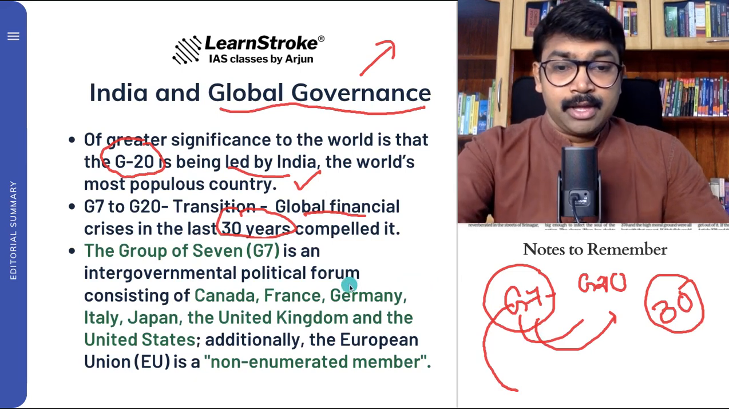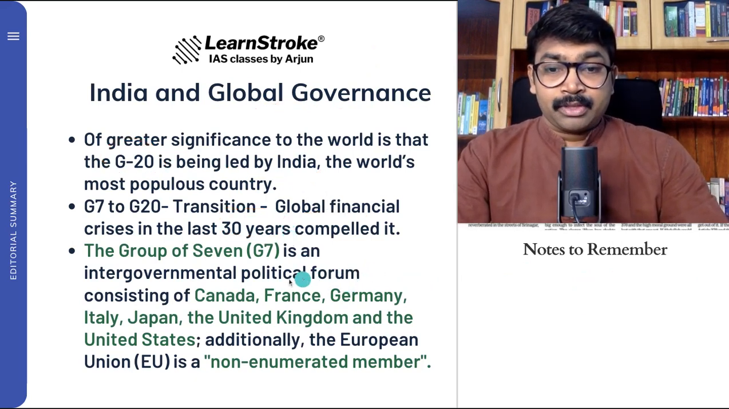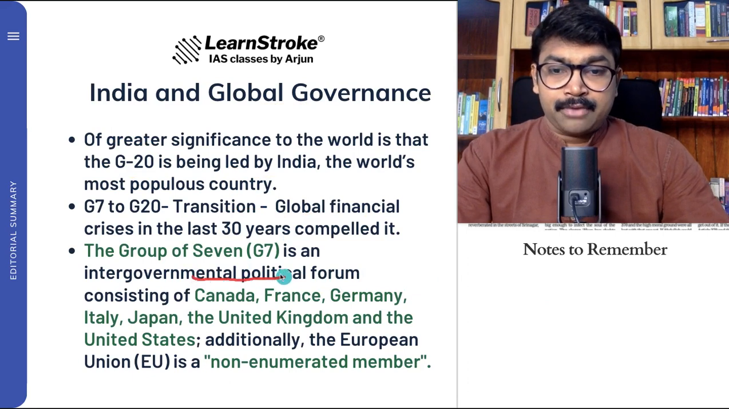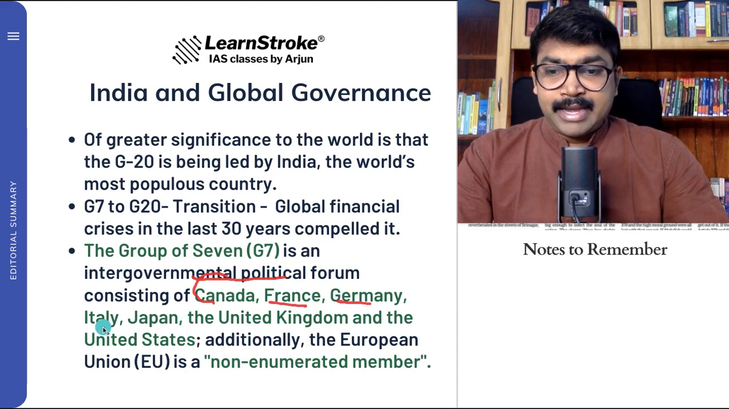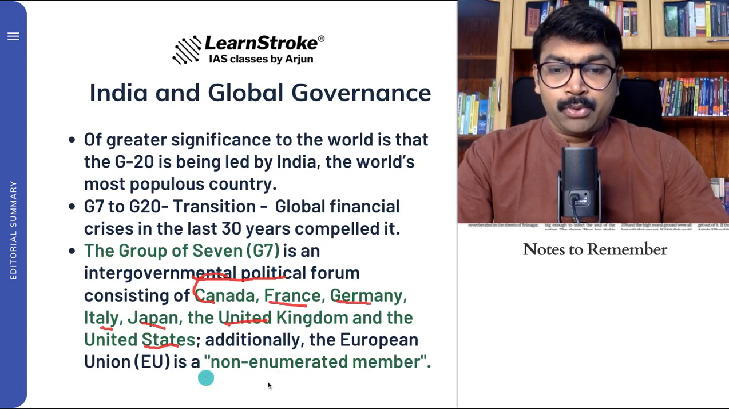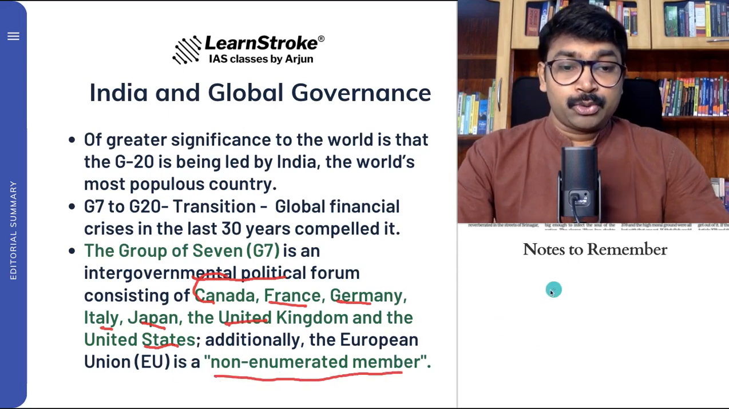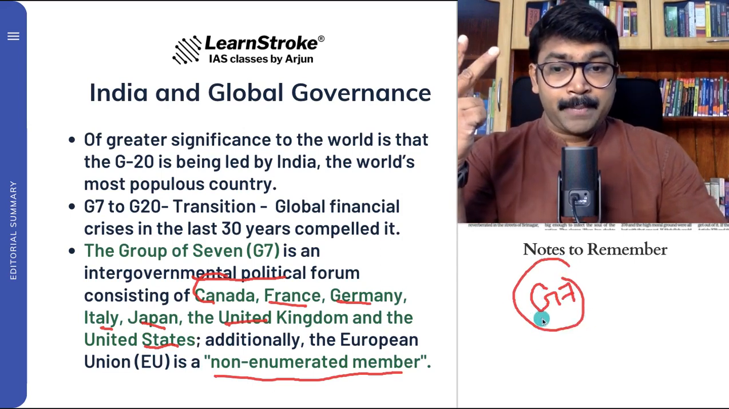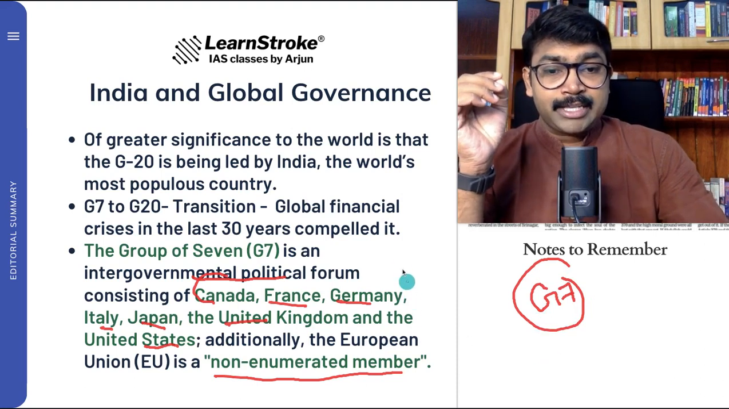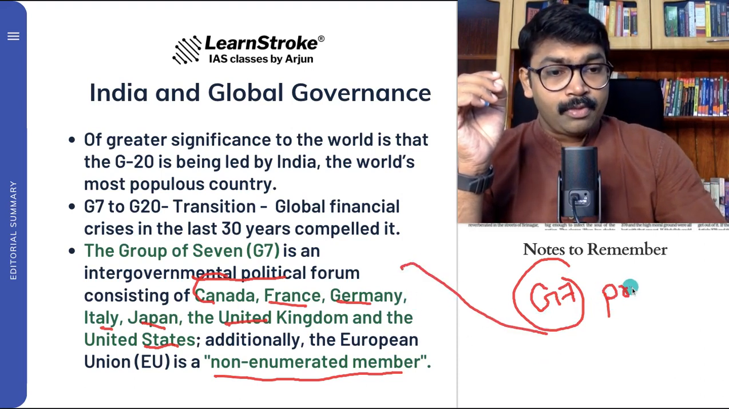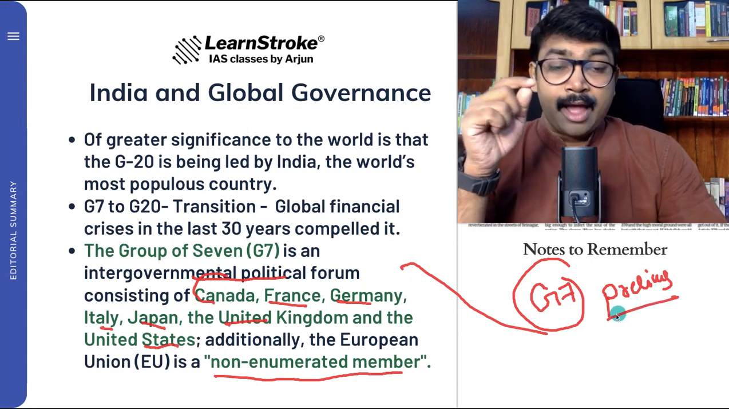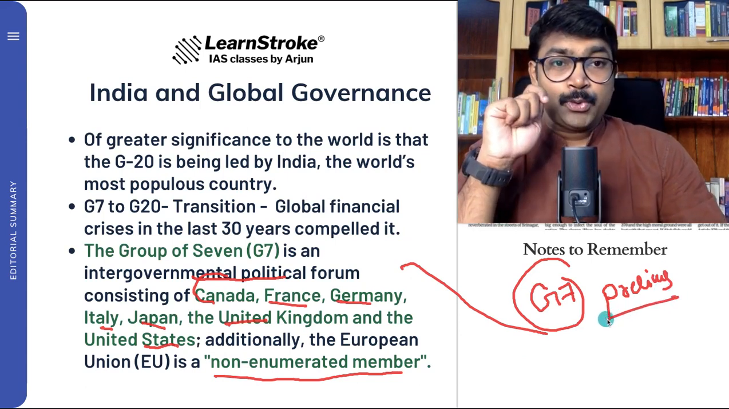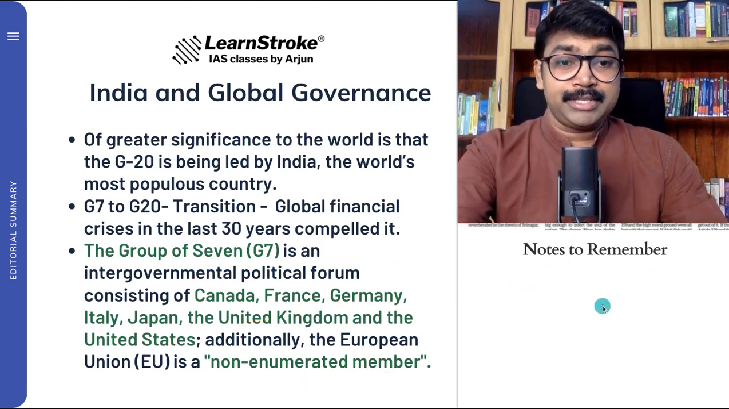So in this context, I'll give you a concept builder. What is G7? It is basically an intergovernmental political forum consisting of which countries? Canada, France, Germany, Italy, Japan, United Kingdom, and the United States. And recently, the European Union is also a non-enumerated member. So these are the G7 countries, which make important decisions: Canada, France, Germany, Italy, Japan, UK. So you can expect such a question in the prelims, where they can ask you which of the following are not countries included in the G7. So very important, have a strong idea about the G7 countries.